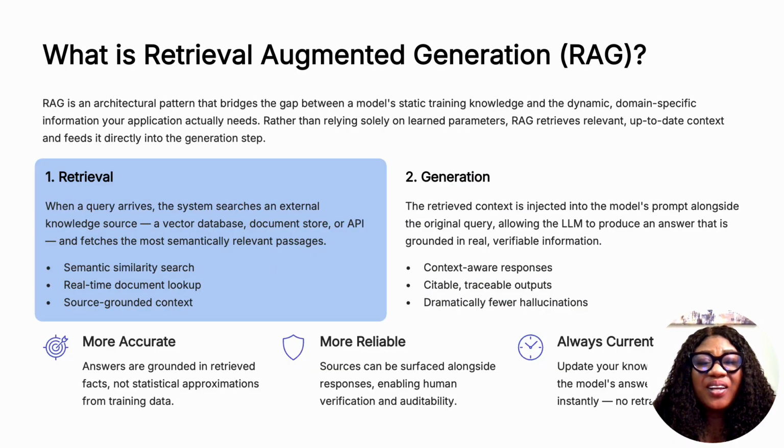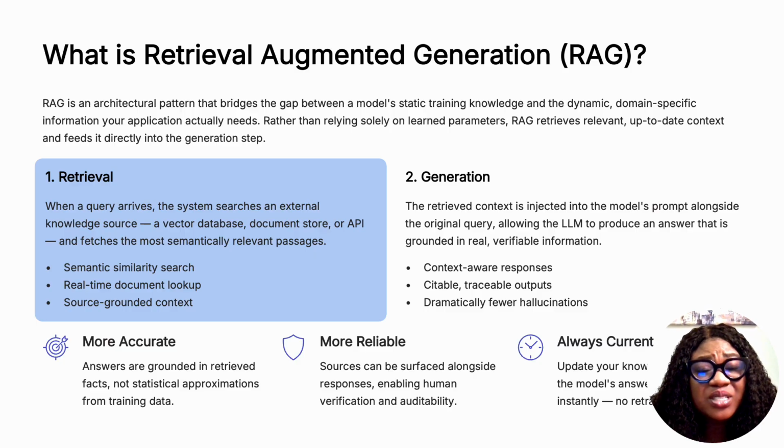What is RAG? RAG is simply Retrieval Augmented Generation, an architectural pattern that combines 2 capabilities: retrieval and generation. So when a user has a question, the system searches external sources such as documents, knowledge bases, shared folders, and databases to retrieve the most relevant information.